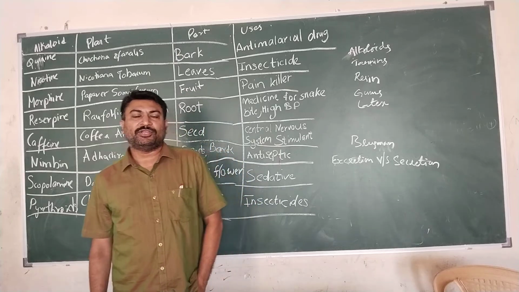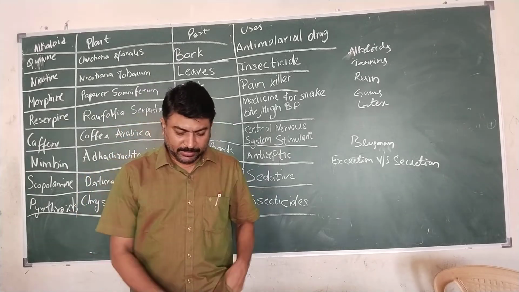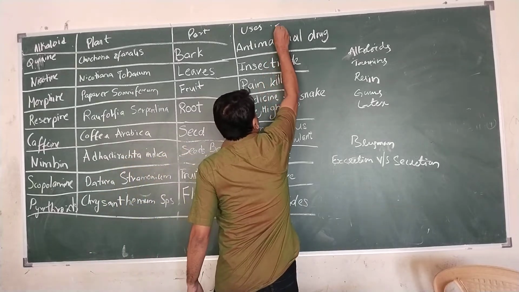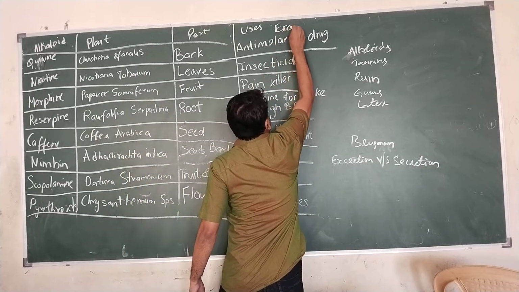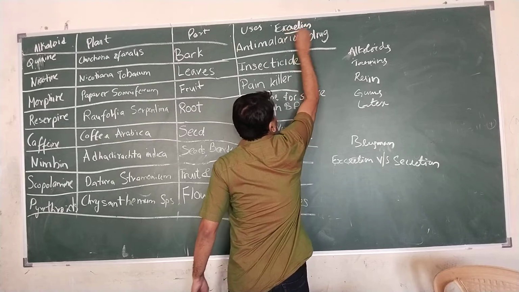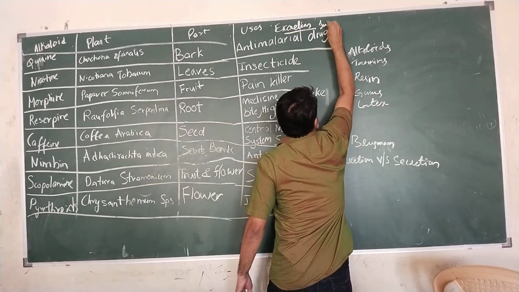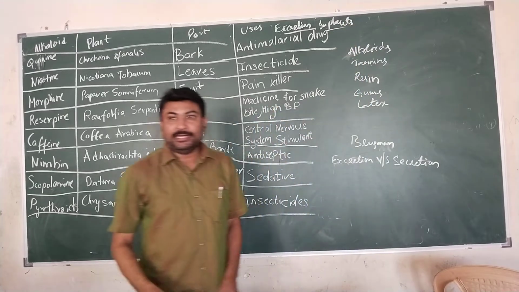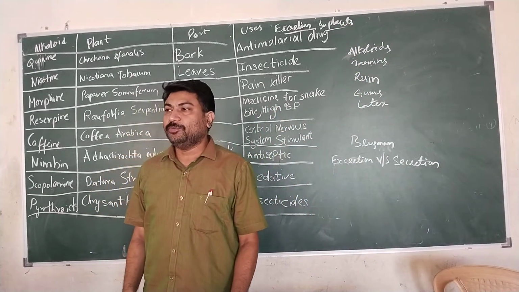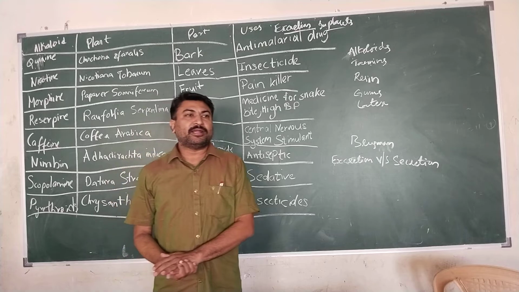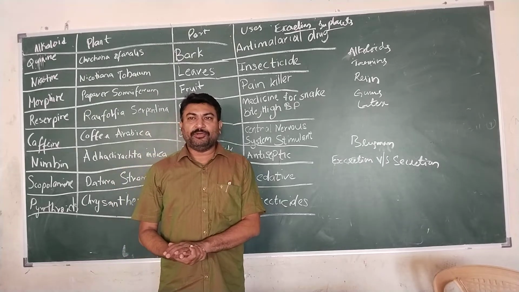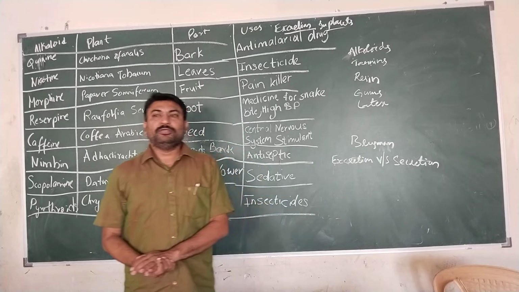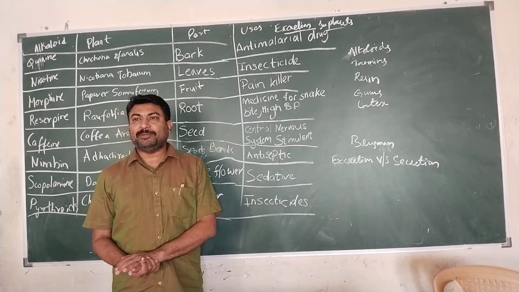The next topic is excretion that takes place in plants. In the previous class we studied the excretion process that takes place in living beings and some of the excretory organelles that are present in primitive organisms belonging to different phyla. Now we are going to study the excretion process that takes place in plants.